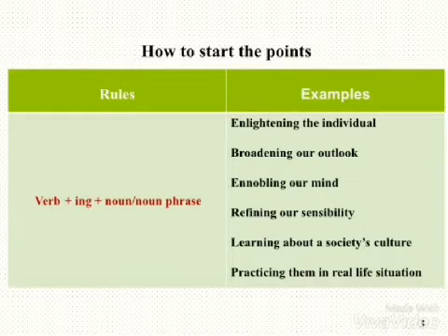Verb plus ing plus noun or noun phrase. Here is an example. Read the example carefully. Enlightening the individual, broadening our outlook, ennobling our mind, refining our sensibility, learning about a society's culture, practicing them in real life situation. Here, see all the starting points.